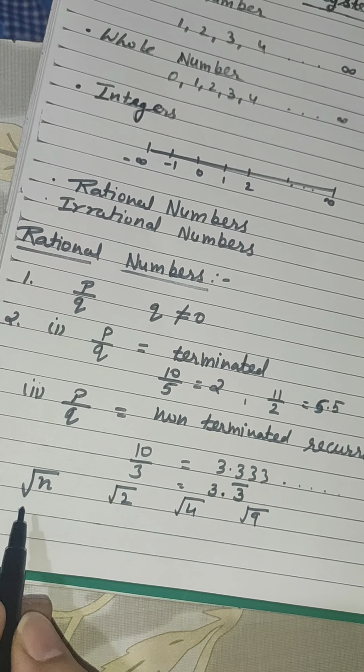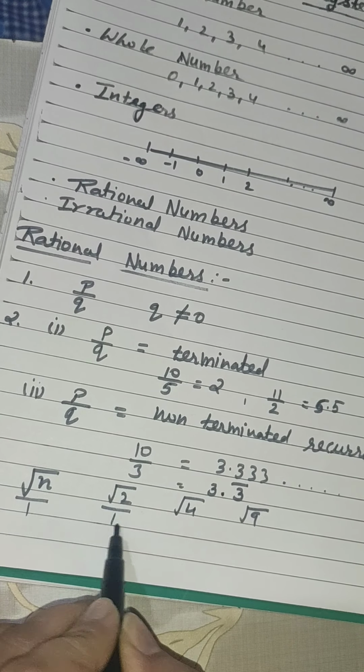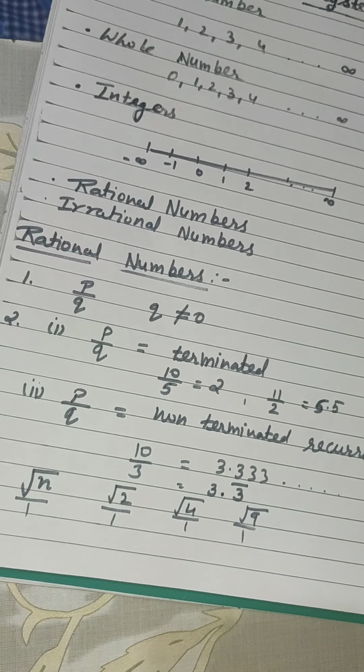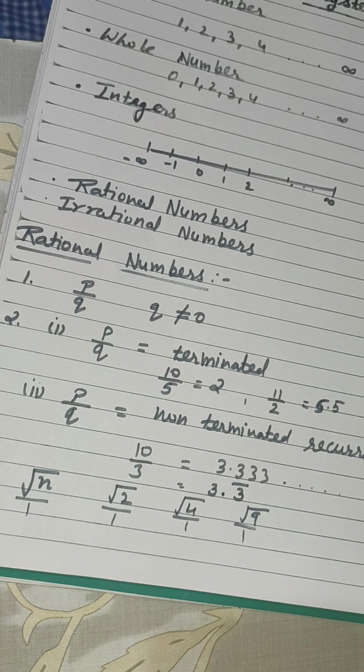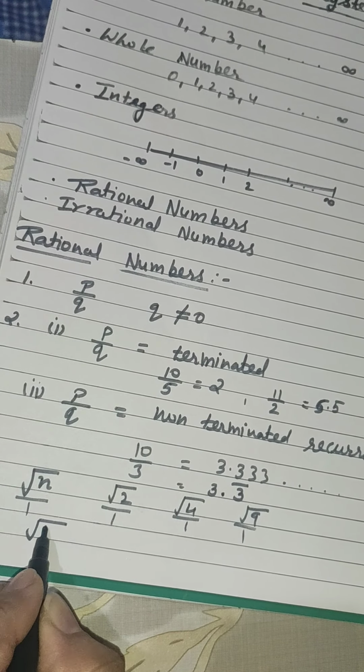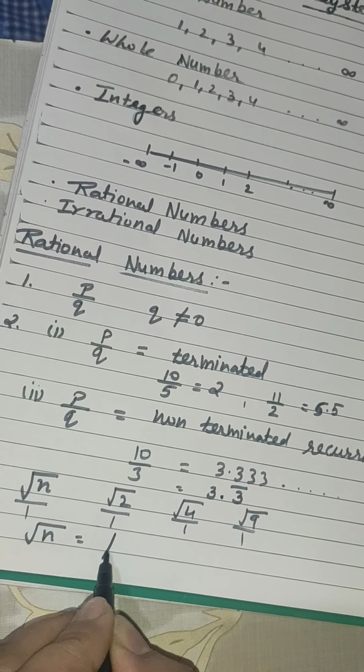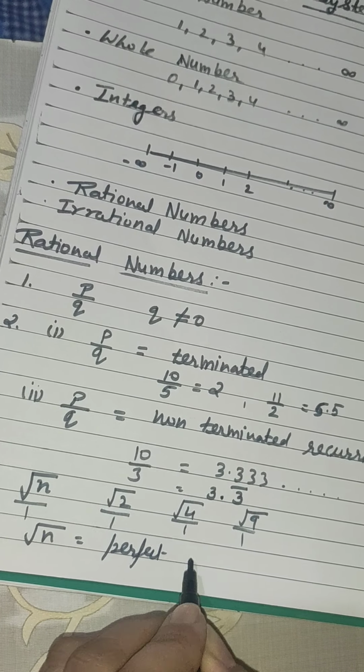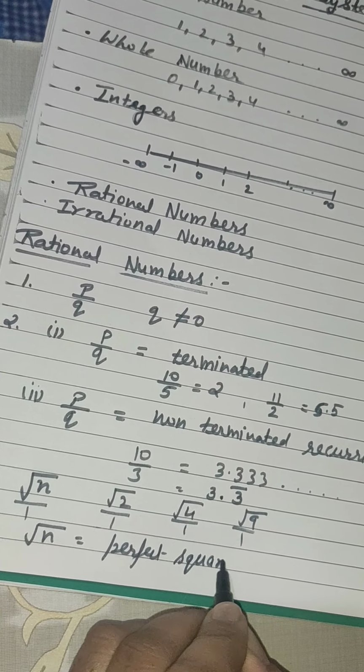See, root n means it is already in P by Q form. I can write that as root n divided by 1. It is in P by Q form. In this condition, what we check is that root n should give a perfect square root.